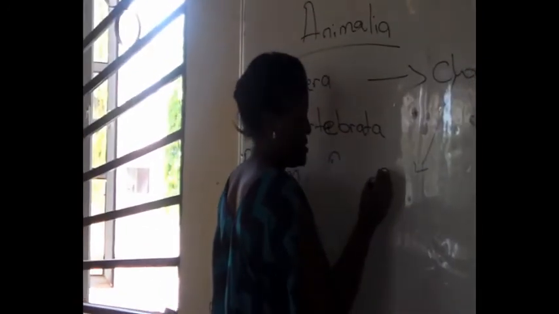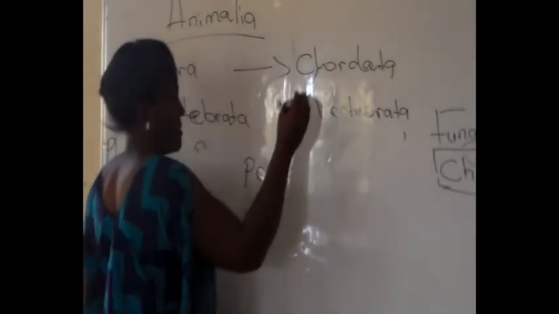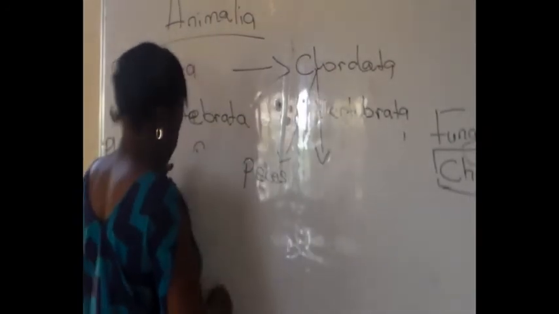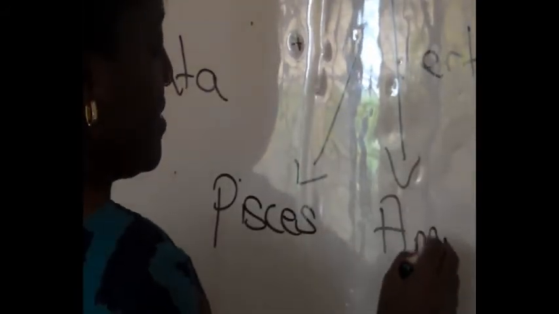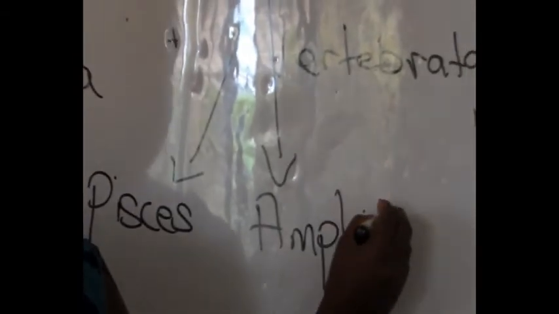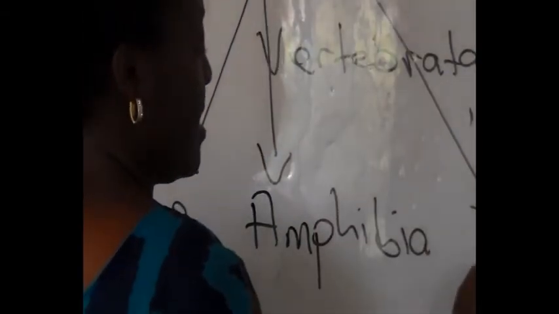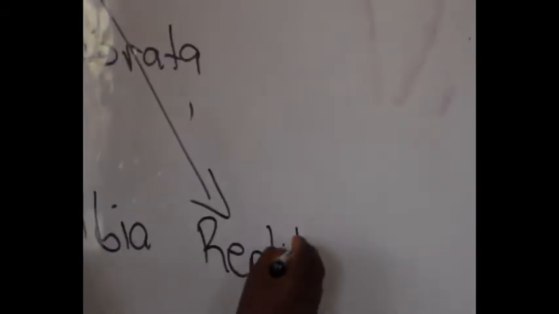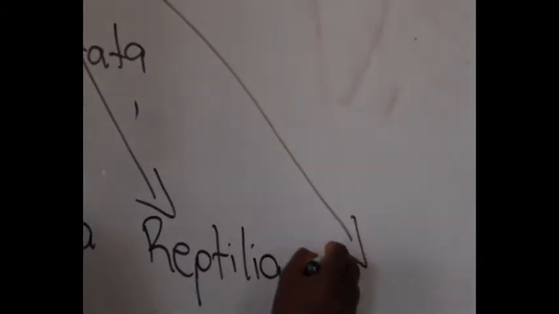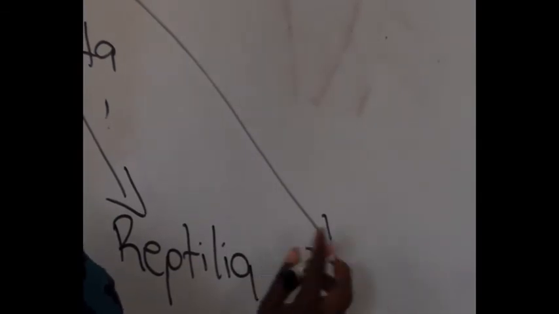We have the Pisces, we have the Amphibia, amphibian. We have the reptilian. We have mammalian. Sorry, we have Aves. Then we have mammalian.